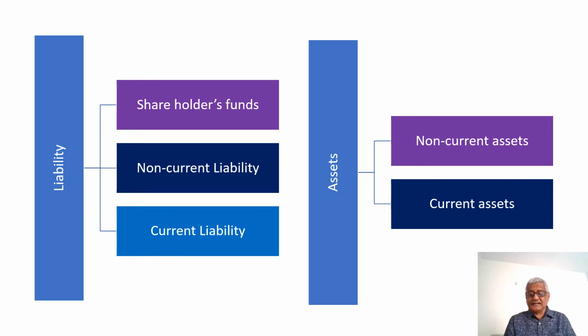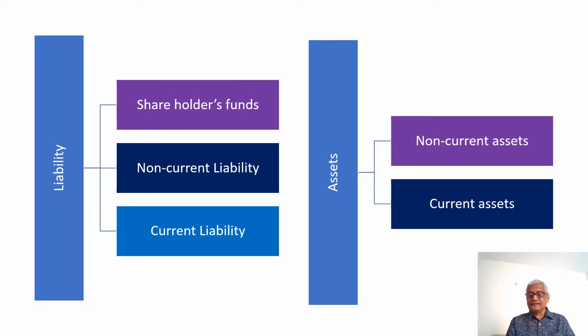There are two major headings, liabilities and assets. Liabilities are divided into three categories: Shareholders Fund, non-current liability and current liability. The asset side of a balance sheet is divided into non-current assets and current assets.